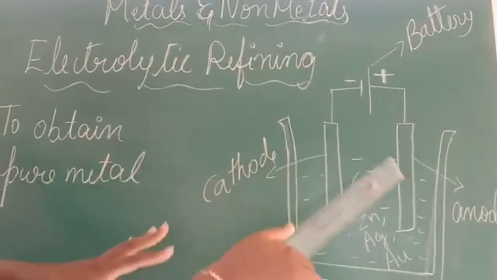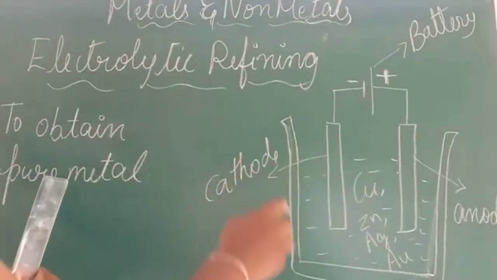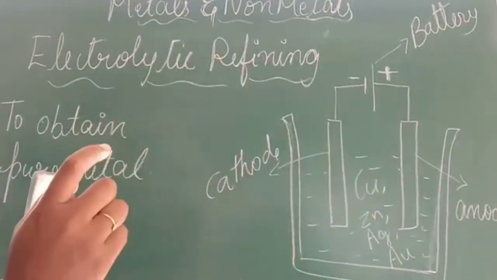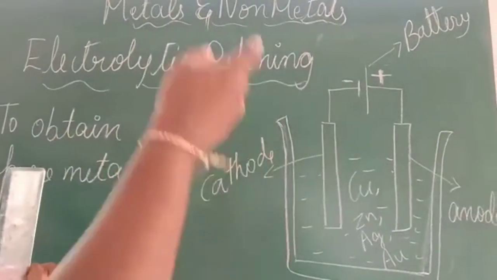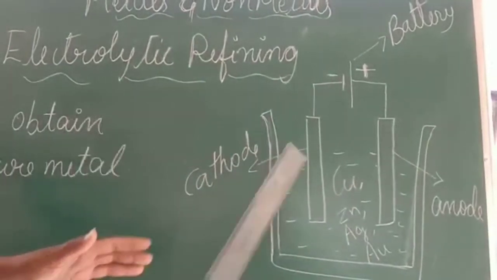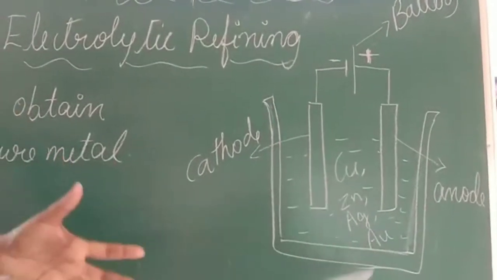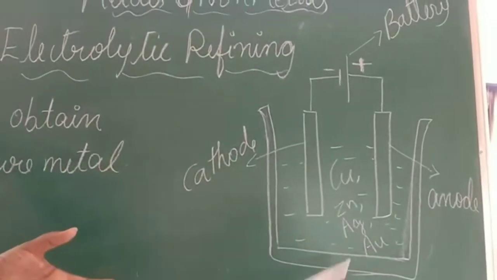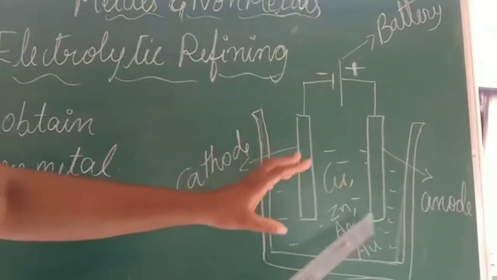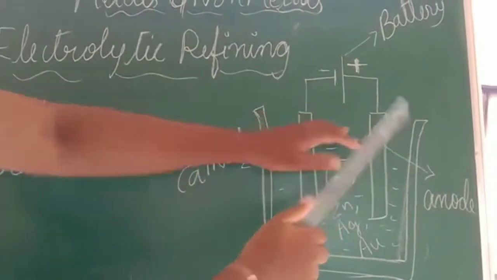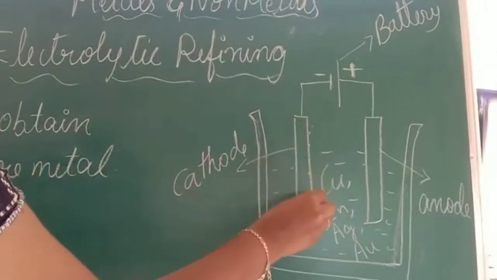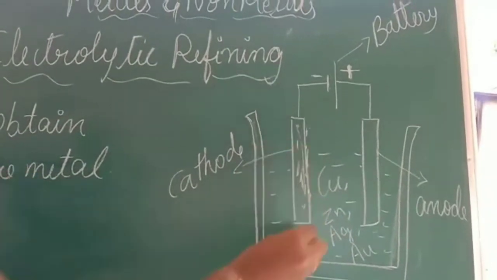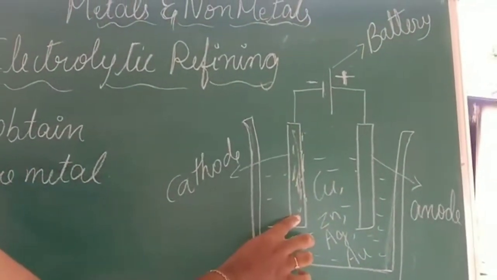Once it is connected, immediately electricity will be generated in the solution. Once the electricity is generated, all the pure metal which is there in this solution comes and settles on the cathode plate. Which one?